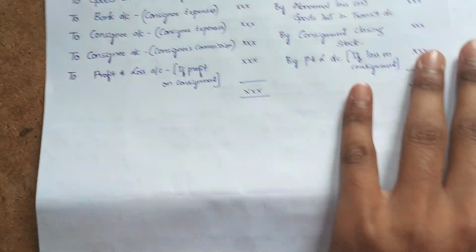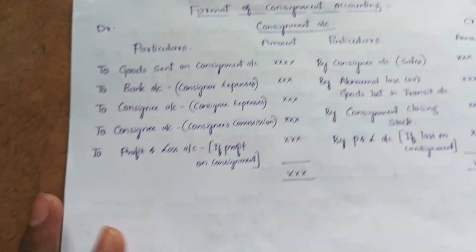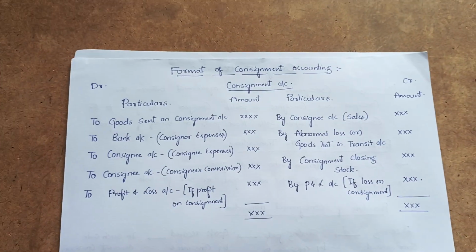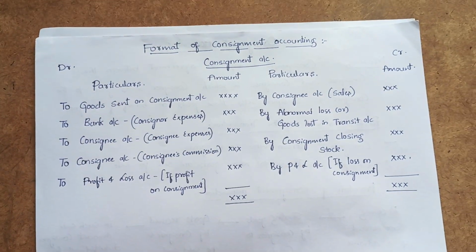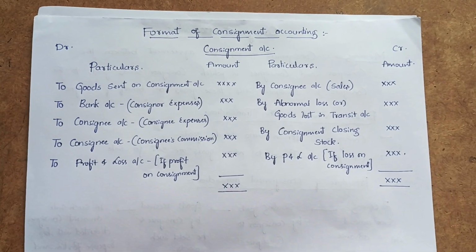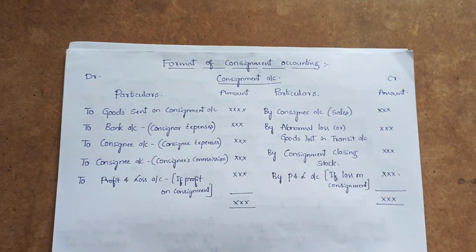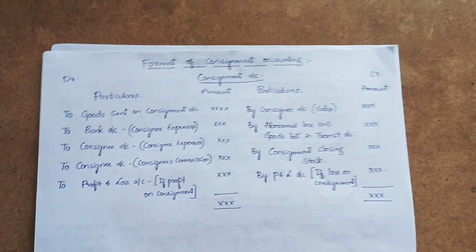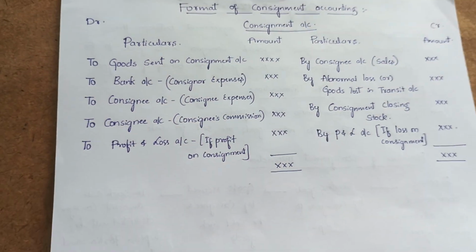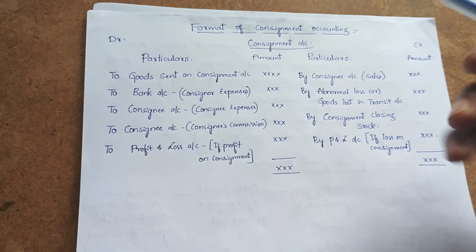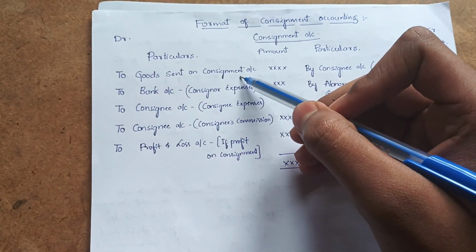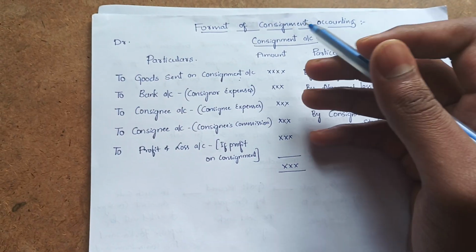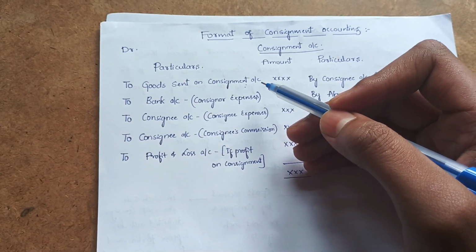And next we come to know regarding the consignment format. Consignment format usually consists of these items. One is consignment account, another one is consignee account. In today's video, we are going to discuss only the format of consignment account. Once the consignor sends the goods, we record that in consignment account. Here goods are sent by the consignor to the consignee, hence goods are going out, hence we need to debit.